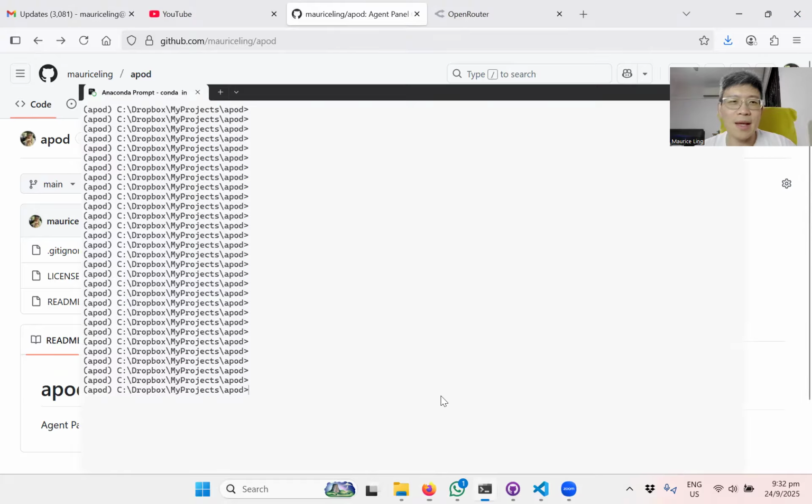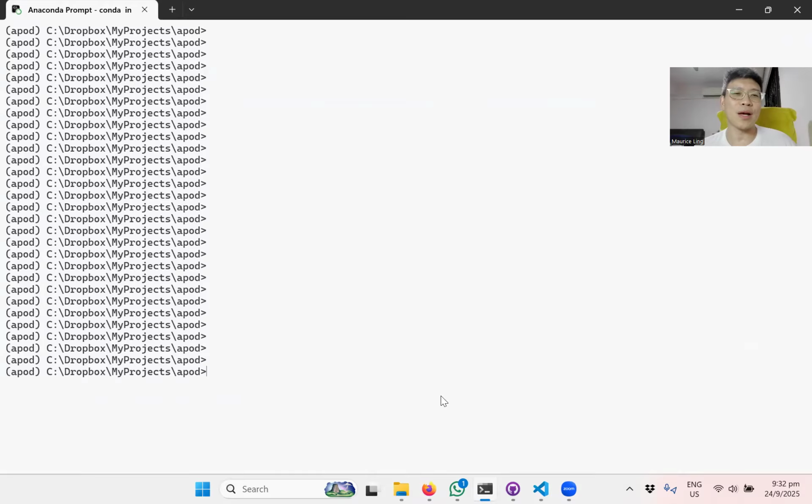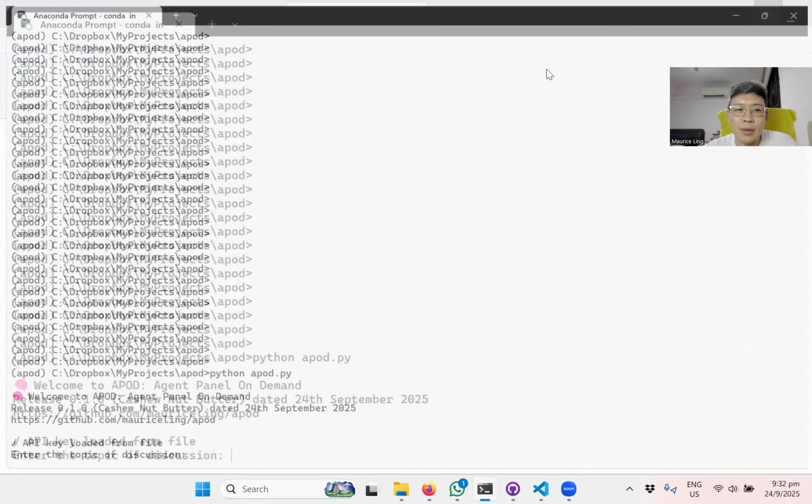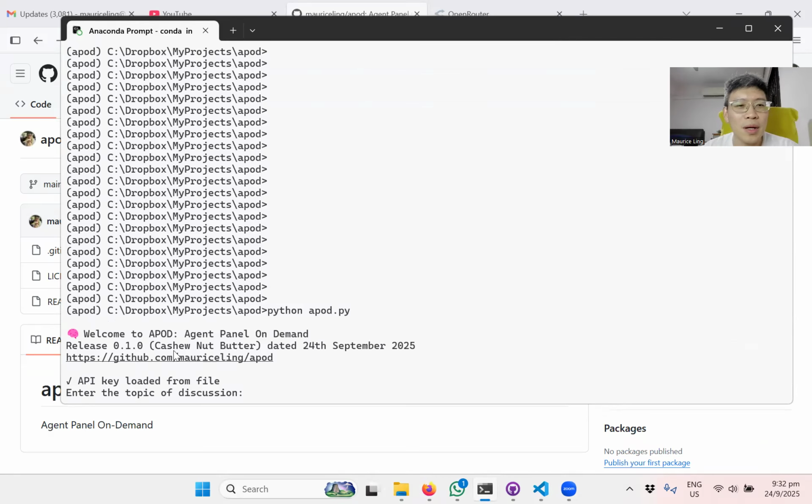So let's go to it. It's very command line based, so I call this APOD, and essentially I will use Python to run it. Let me make it smaller so you can see it. The version which I'm going to release as of today is release 0.1.0 Cashew Nut Butter. And it requires an API key, so you have to register in OpenRouter for it.